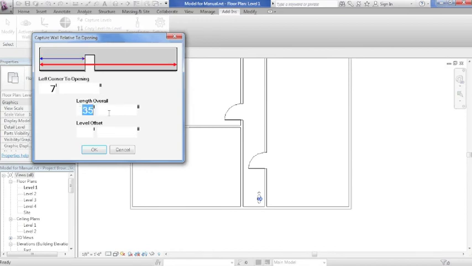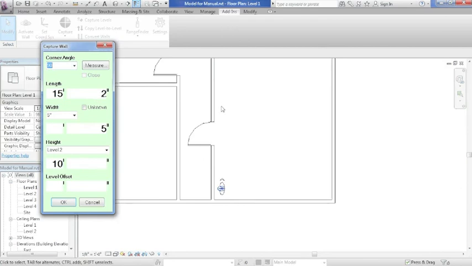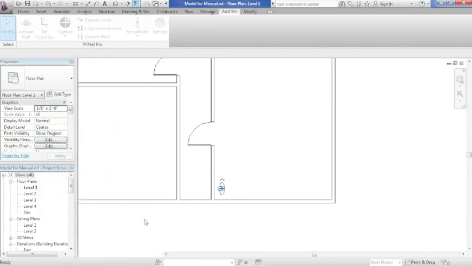And then we'll just say, this is going to be a 12-foot. And you'll notice the colors toggle depending on which measurement I'm putting in. I'll hit OK. And now he's in this space with a 12-foot break right here on the wall. Capture the next wall. It's 15 foot 2 to close it against the interior face of this exterior wall, and